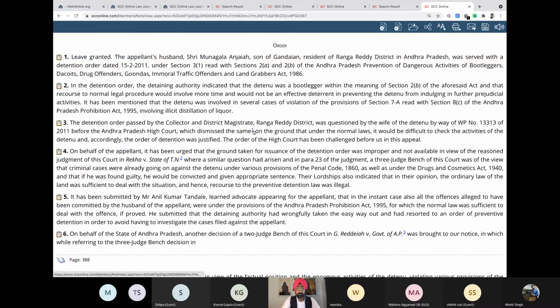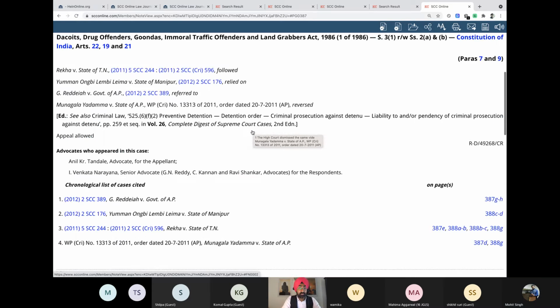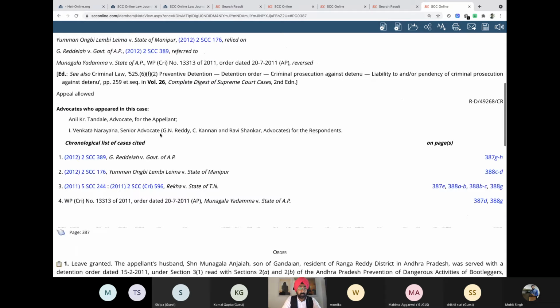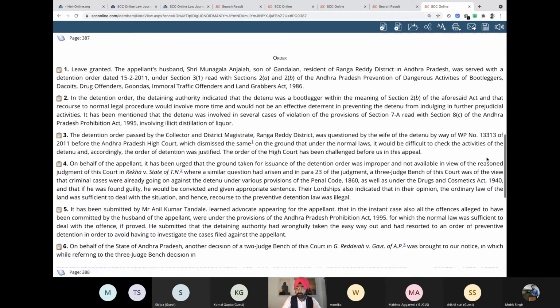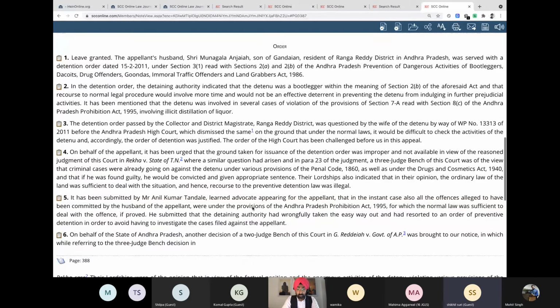Okay, if you see this, superscript number 1. So this is the same one, Reddia versus, no, that was, wait a sec. This is 387GH. To find it really. Mohit, can you help me look for this particular case? Where exactly is this case? I'm also looking. It's in para 6. Para 6, is it? Oh yes, thank you, sir.